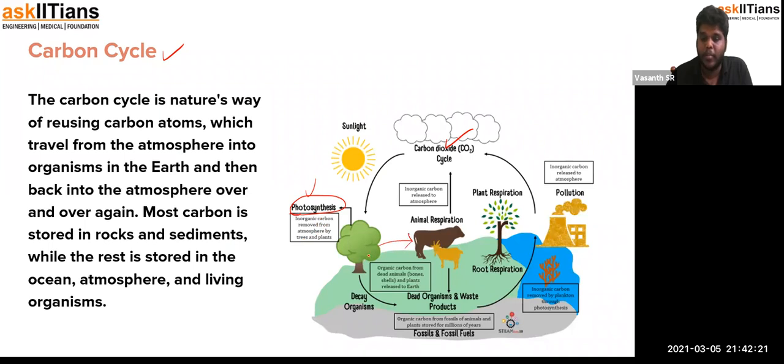The plants which have retained some of the carbon in them will also undergo decay and form dead organisms. The animals' waste products and their material, which is made up of the carbon that is consumed, will also be released when they are dead. All these combine together to form organic material.